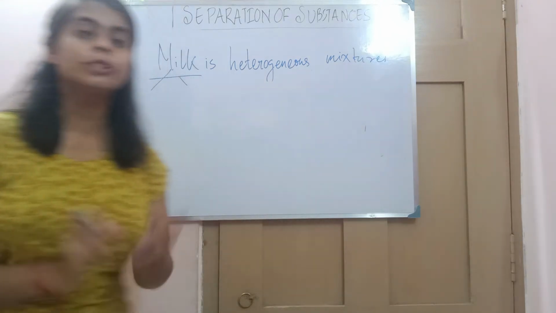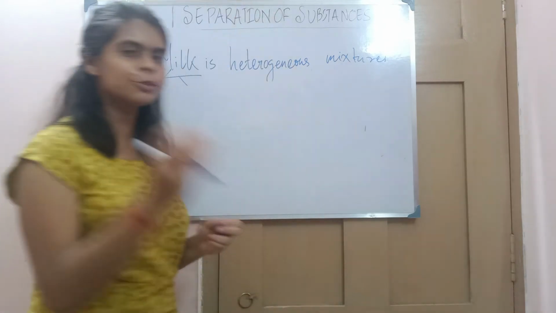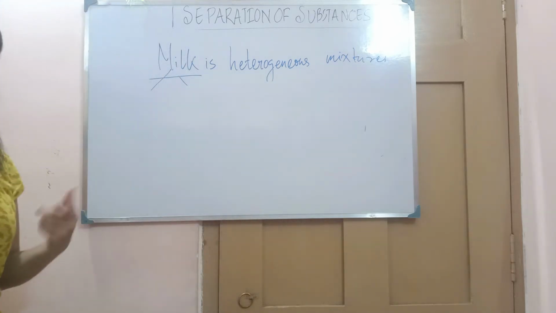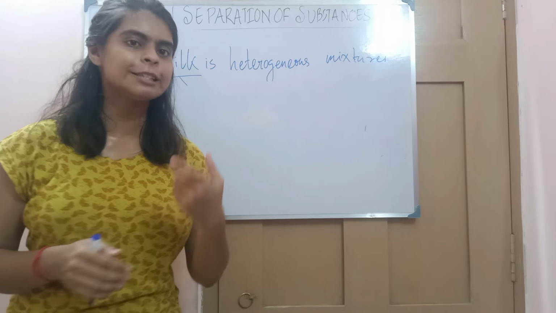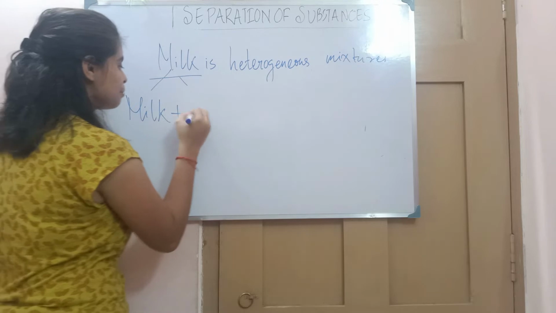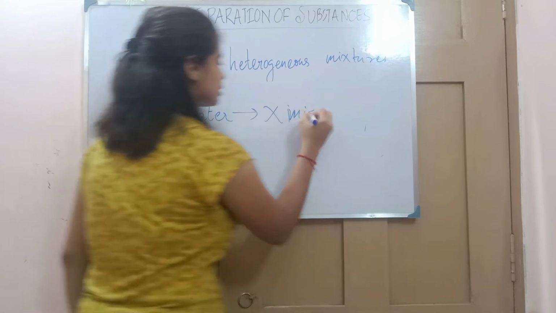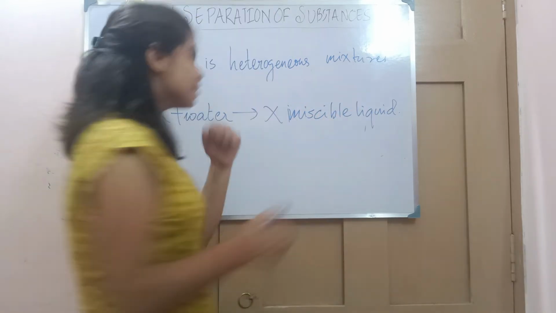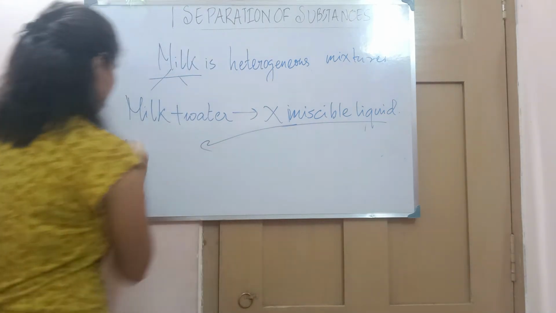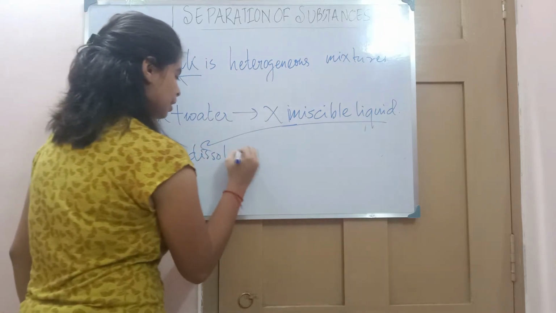I want to clarify about miscible liquids. In the last class test, I have seen in most of the students' answers, in immiscible liquids, they have written that milk is a miscible liquid. Milk is not a miscible liquid. Whenever you are mixing milk with water, they are not actually miscible liquids. Now you will say how? You know, miscible liquids mean what? That a liquid dissolves in another liquid, right?